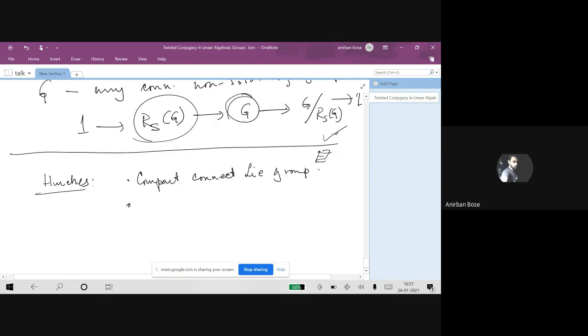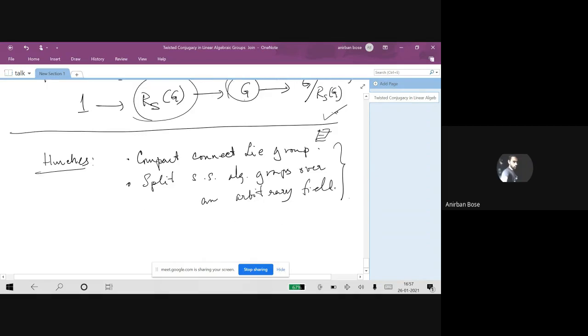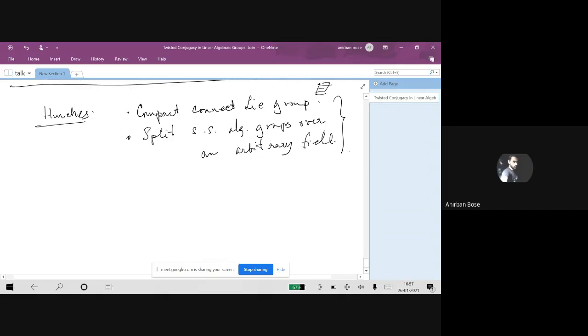Then it will also be true for split semi-simple algebraic groups over an arbitrary field. So these are the things which we are hoping to get hold of, but let's see. Unless one has a concrete proof, one should not claim anything. That's why we are calling it hunches.